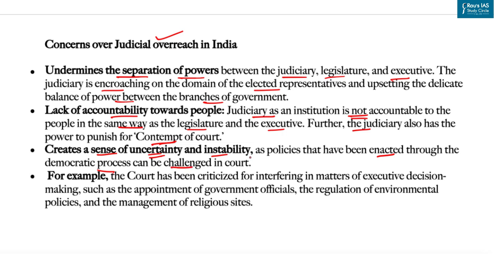So what will happen? This can lead to a situation where the courts are perceived as overriding the will of the people and the democratic process. There have been instances where the Supreme Court of India has been accused of judicial overreach. For example, the court has been criticized for interfering in matters of executive decision making, such as appointment of government officials, regulation of environmental policies, management of religious sites.